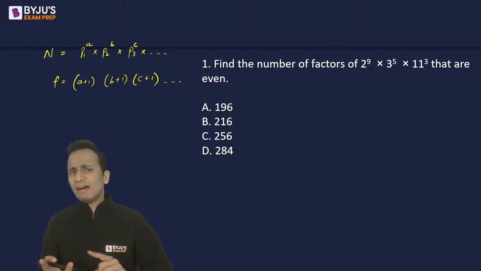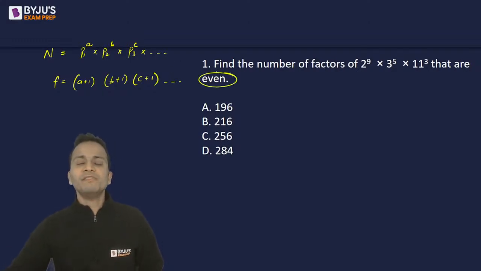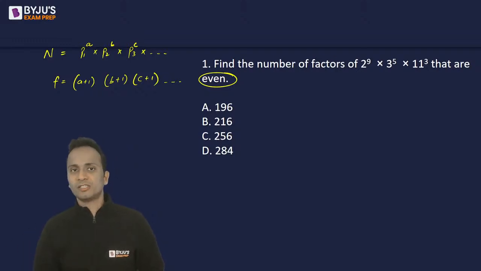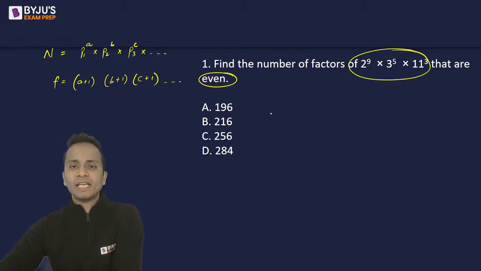Now here we have to find out the total number of factors, but there is a constraint that these factors should be even numbers. Now what is an even number? An even number is a number that has 2 in its factors. Okay, so that is completely divisible by 2. You can say that. Okay, so 2 has to be mandatorily there among the factors of this number. So from this number, I will take out 2 common, and what will be the leftover number? It will become 2 raised to the power 8 multiplied by 3 raised to the power 5 multiplied by 11 raised to the power 3. Okay, so after taking out 2 common, this is the leftover number.